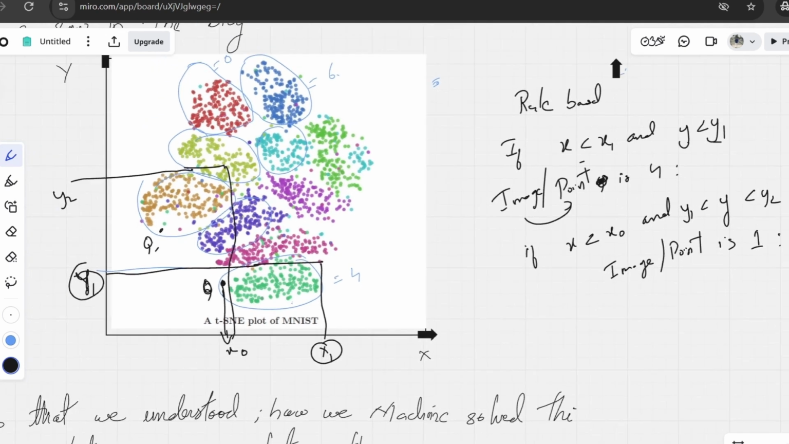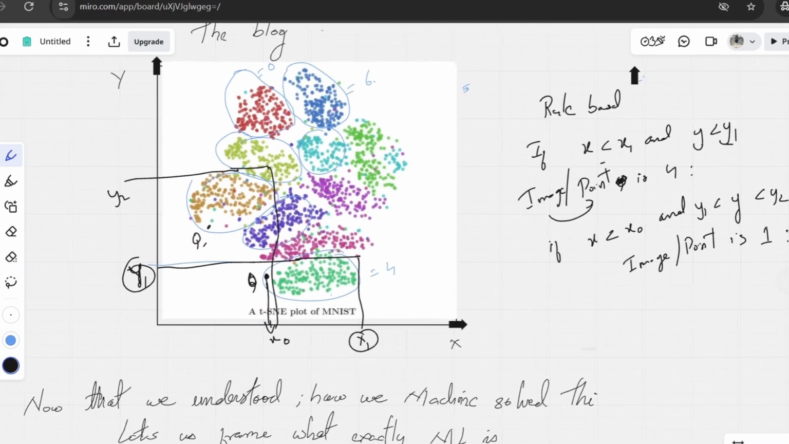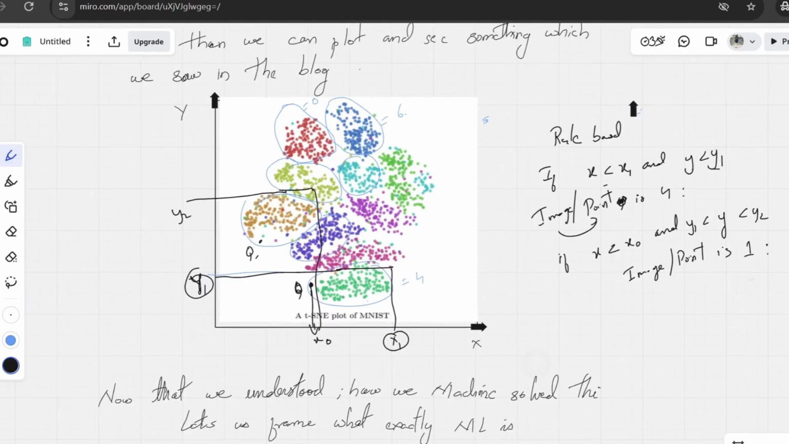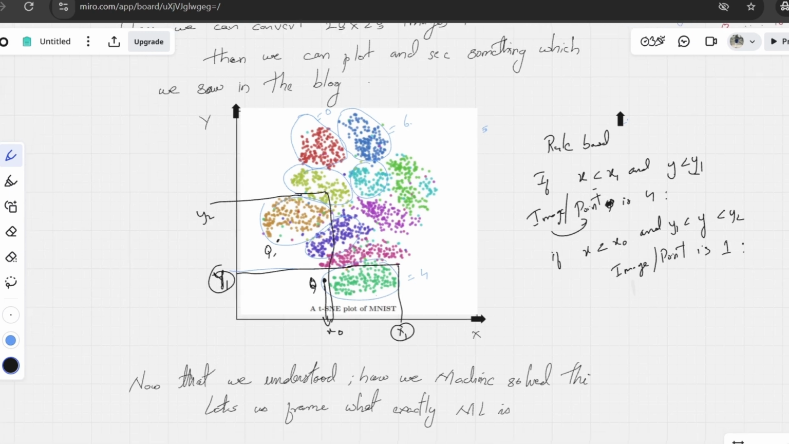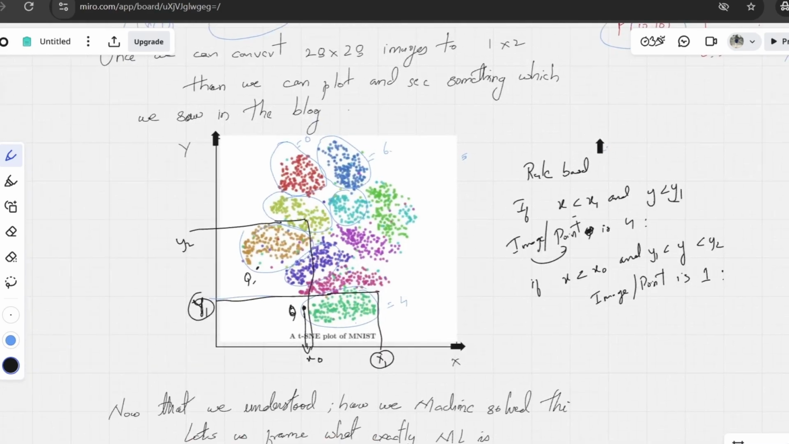There will be some misclassifications. That's okay, because no ML system is perfect. The task of any ML system is to make the accuracy as close to 100% as possible, but we can't really say our ML system is 100% accurate. So that is how we were able to solve this: first visually, using a dimensionality reduction technique, and then applying a rule-based approach to classify the points.